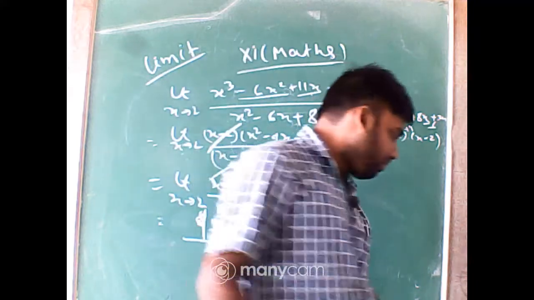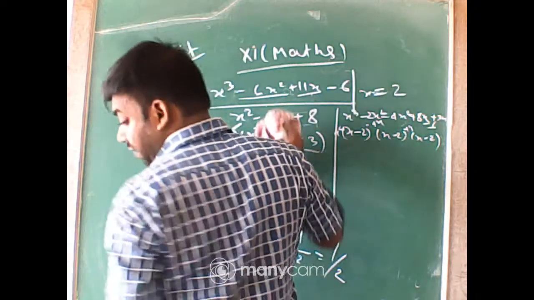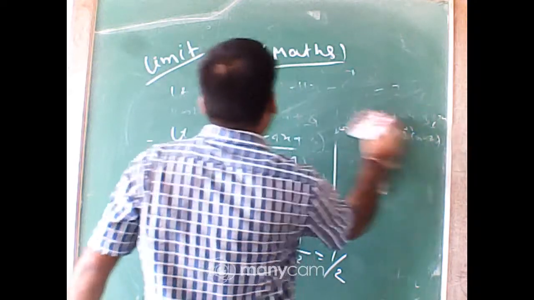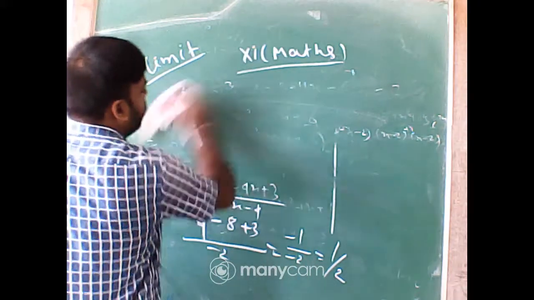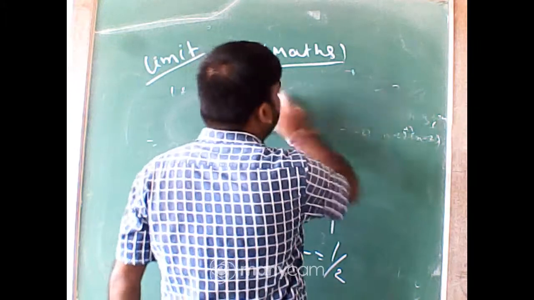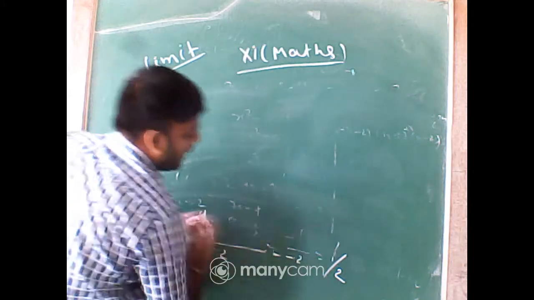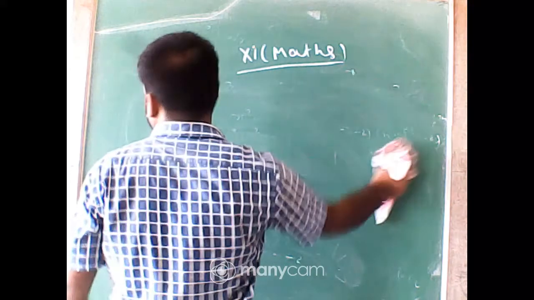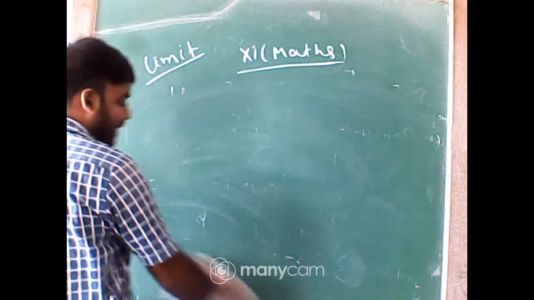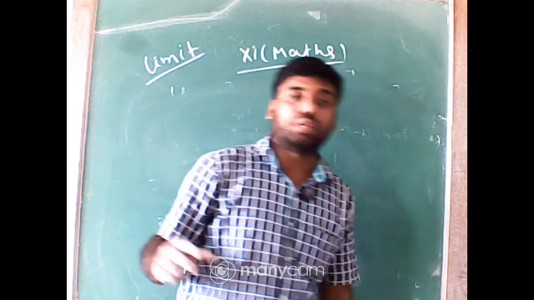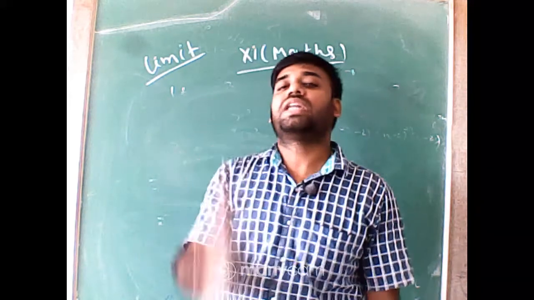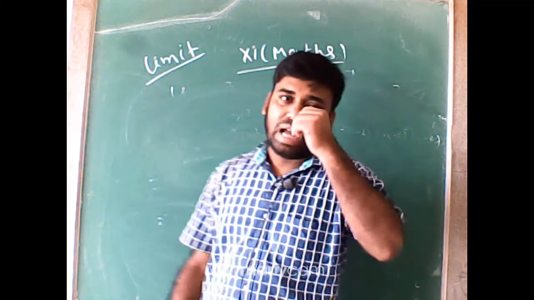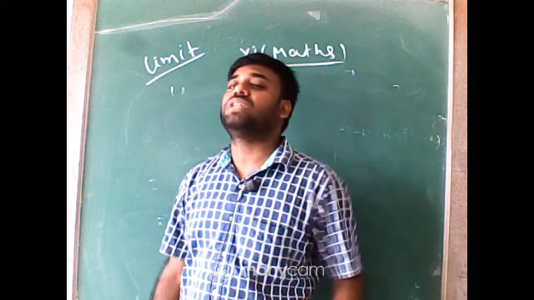Next question. So the factorization method is over. Next method, the rationalization method. Rationalization method means when we fail in these two methods, I mean direct substitution method and factorization method, that time I can use the rationalization method for finding the limit. In almost 90% of cases where a square root is there, where the denominator or the numerator are in square root form, you can use the rationalization method.